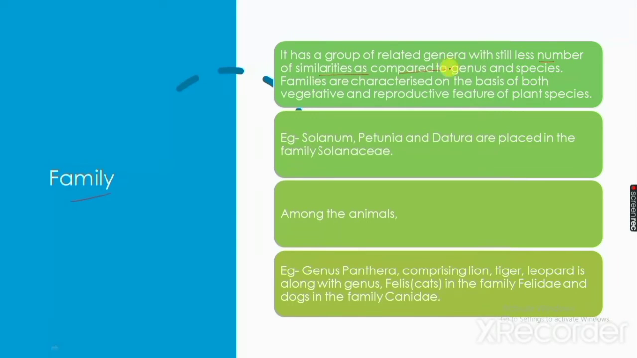Families are characterized on the basis of both vegetative and reproductive features of plant species. For example, Solanum, Petunia, Datura are placed in the family Solanaceae because they share these features. So they come in the same family that is known as Solanaceae. Among the animals, the genus Panthera, comprising lion, tiger, leopard, is along with the genus Phallus, that is used for cats, in the family Felidae, and dogs in the family Canidae.